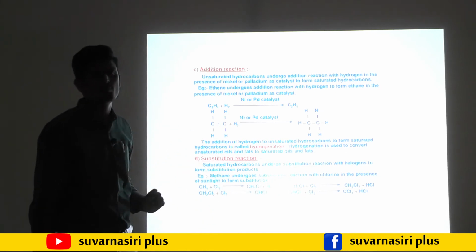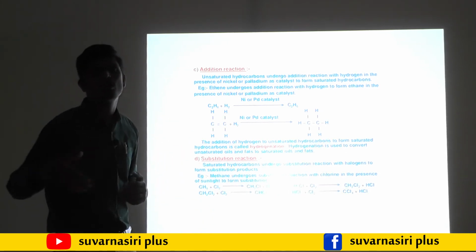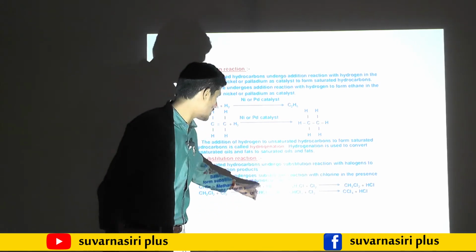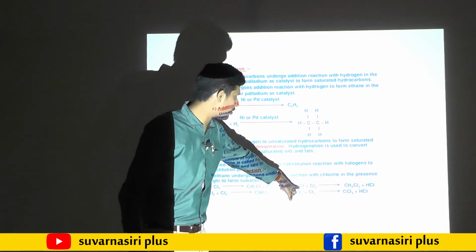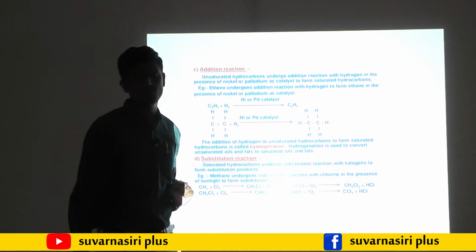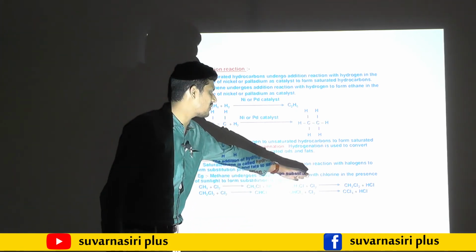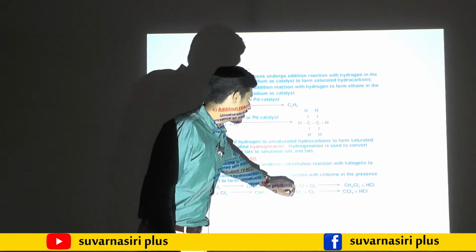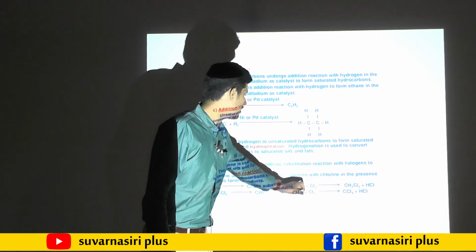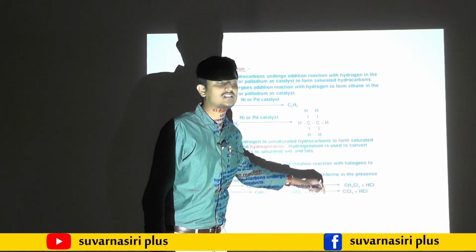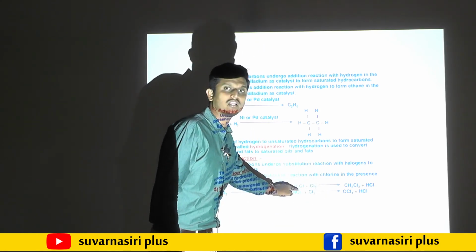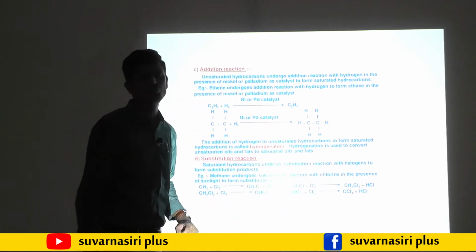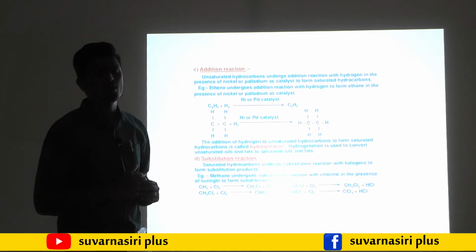The reaction does not stop here, the reaction will continue up to the replacement of all the hydrogens from that methane. So the product formed is chloromethane. Again chloromethane reacts with chlorine in the presence of the same UV light or sunlight, then one more hydrogen is replaced with chlorine. CH3Cl plus Cl2, then hydrogen is replaced, then it becomes CH2Cl2. This is the fourth important chemical property.